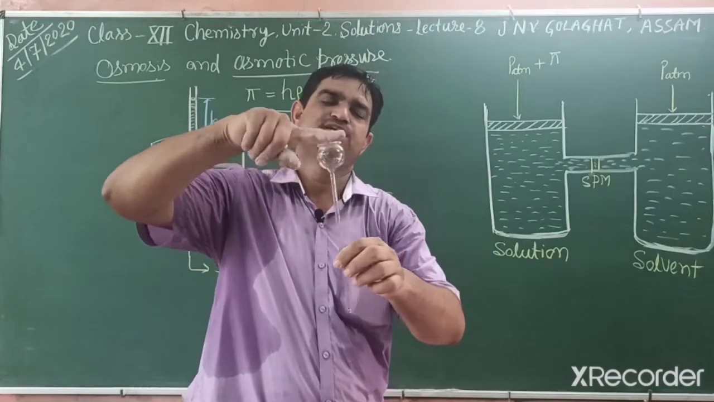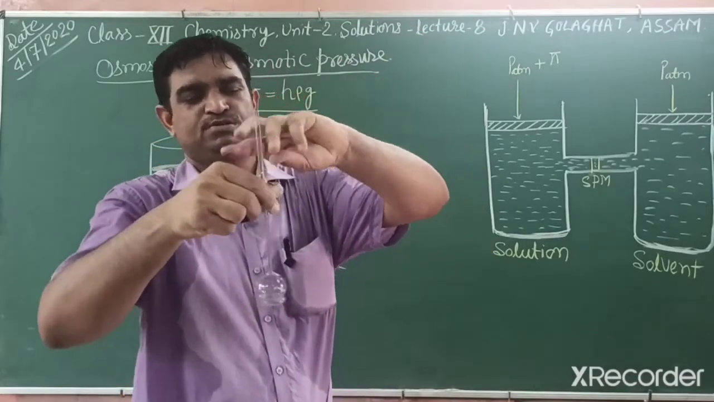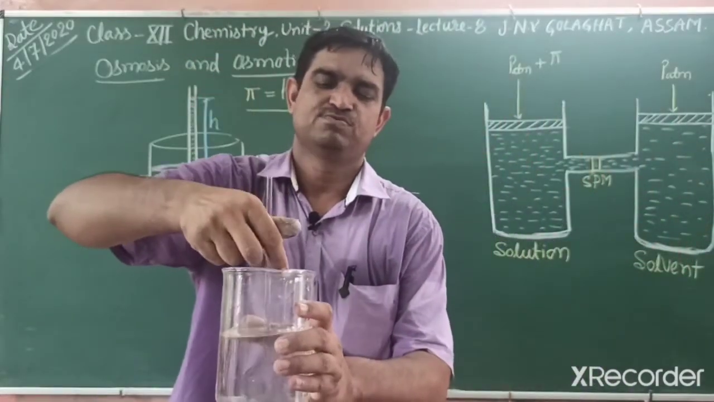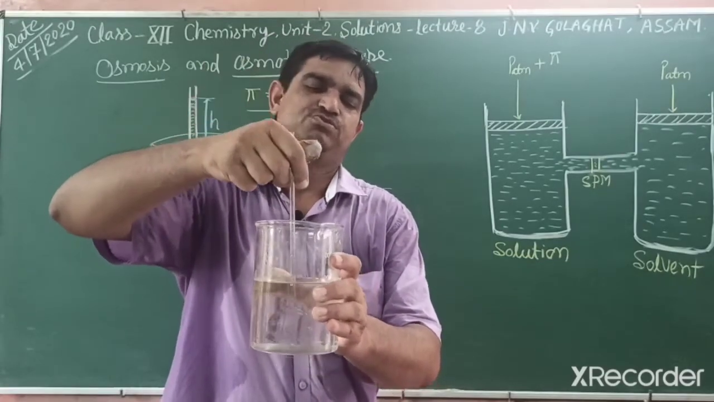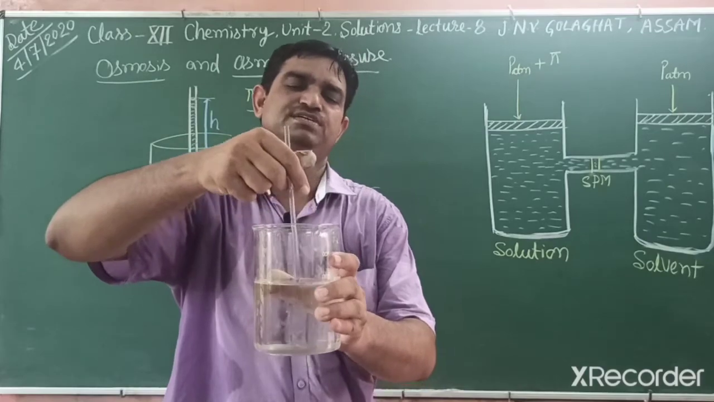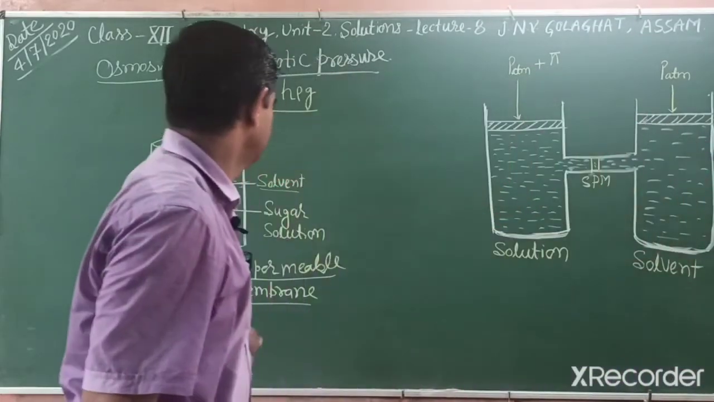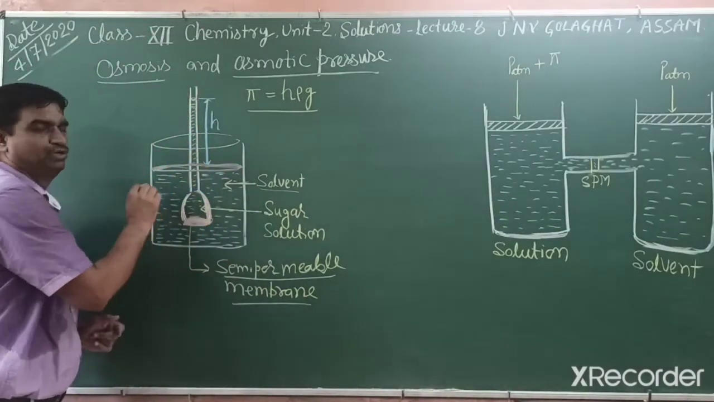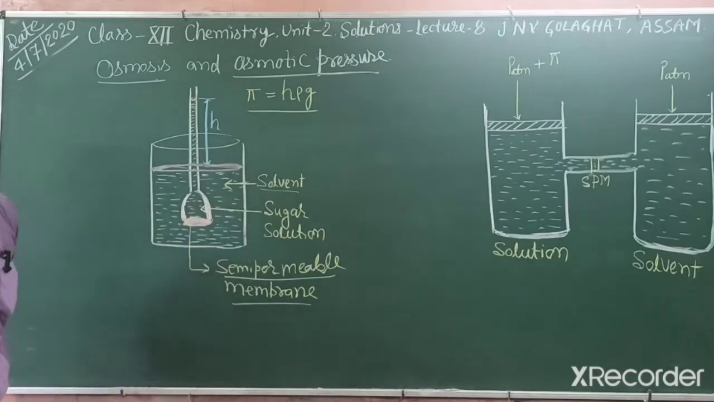I tightly bond the parchment membrane, then fill in some sugar solution or salt solution, and then place it in this water. That one is pure water. Due to this, what happens? We explain osmosis in this way. Suppose this is pure solvent, and in this funnel I fill sugar solution, and that is the parchment membrane, you can say a semi-permeable membrane.